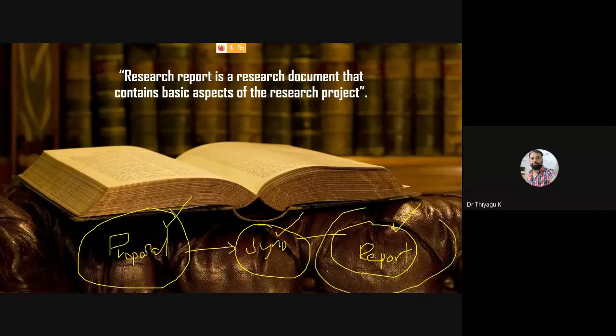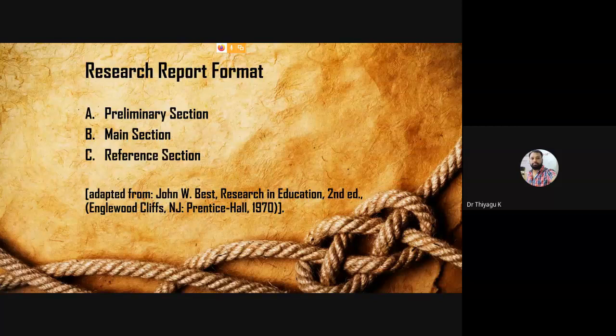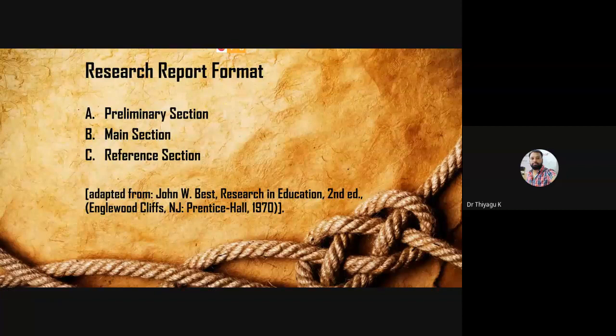So the final output of your research work is the research report. That is what I'm going to focus on. What sections are incorporated, or needed, for writing a research report? The first phase is called preliminary sections, then main section, and reference section. So we have to divide our thesis or dissertation into 3 sections.